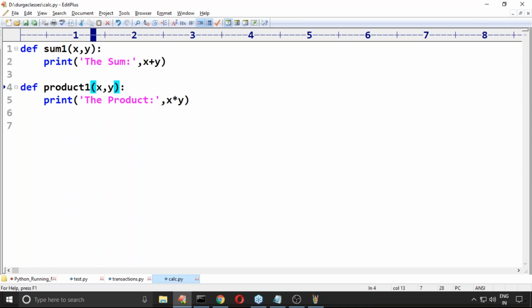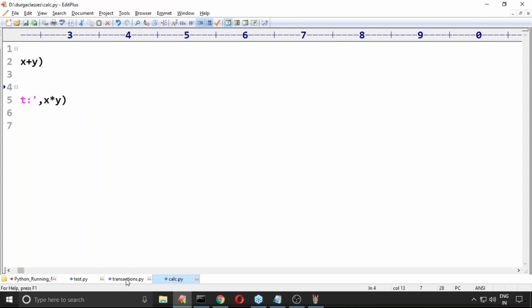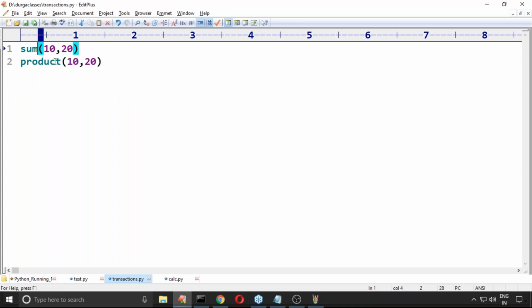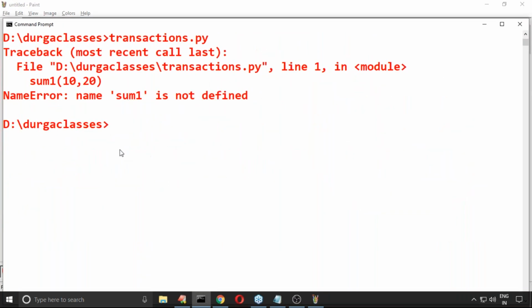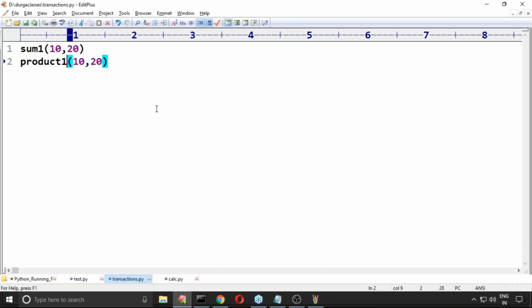Sum one and product one, because sum and product are predefined. Now I'm trying to use sum one and product one. Now let me execute this code. Boss, sum one is not defined, product one not defined. So where are these available? You are calling directly. Where are these functions available? Please respond, each and every person.